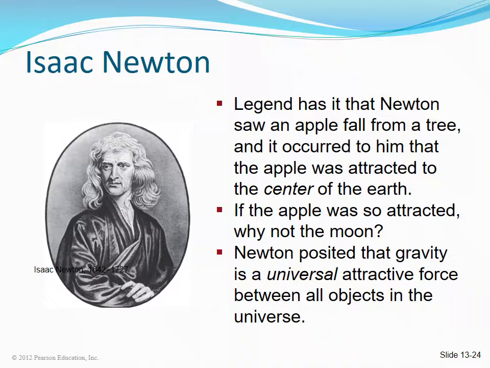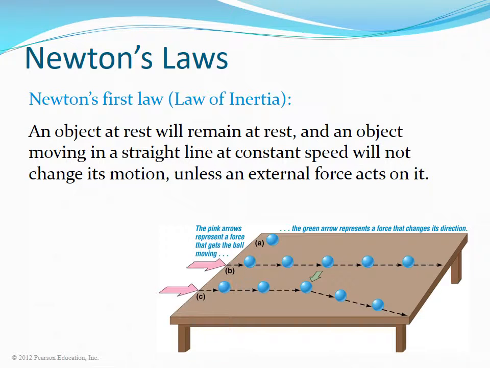Newton's laws of motion explain how objects interact with the world and with each other. Newton's first law, also known as the law of inertia. Originally formulated by Galileo, Newton restated it as an object at rest will remain at rest, and an object moving in a straight line at constant speed will not change its motion unless an external force acts on it.